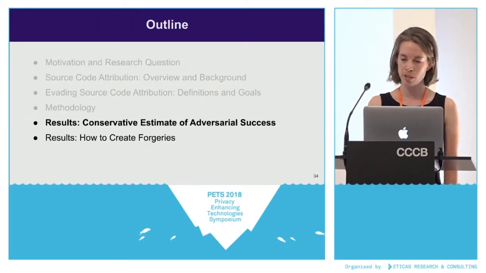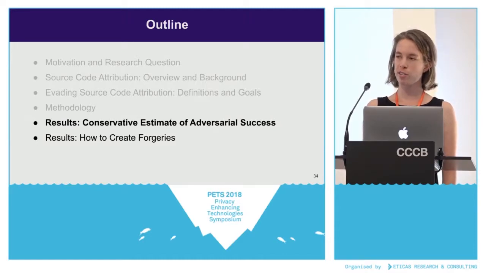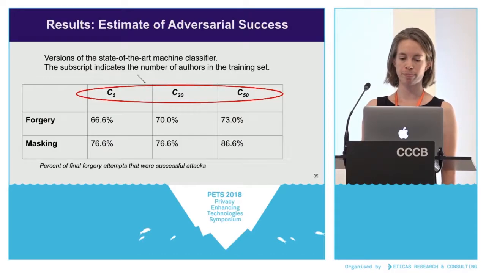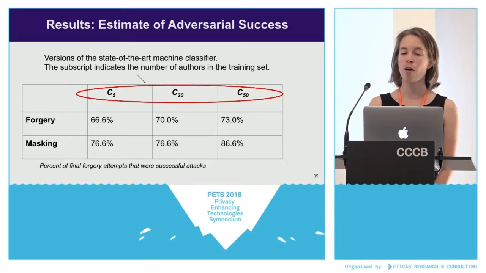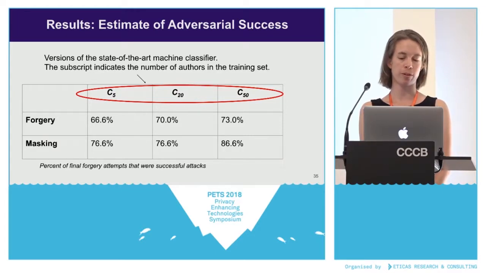So now into the results. I'm going to first talk about a conservative estimate of adversarial success, and this is conservative because our participants were not experts in forgery creation. So this table shows how often participants were able to trick the actual classifiers.